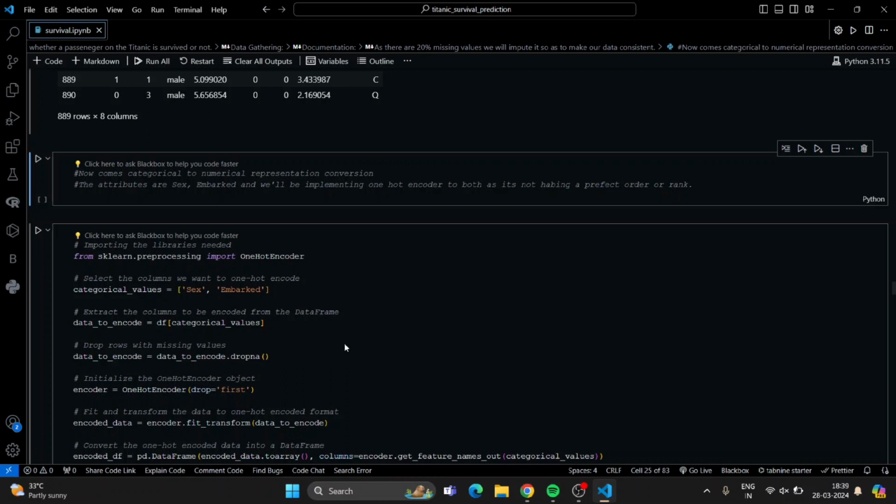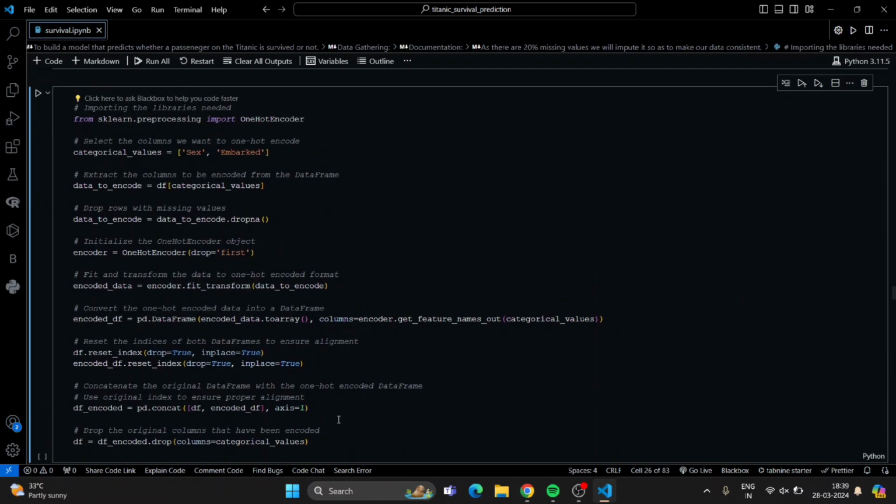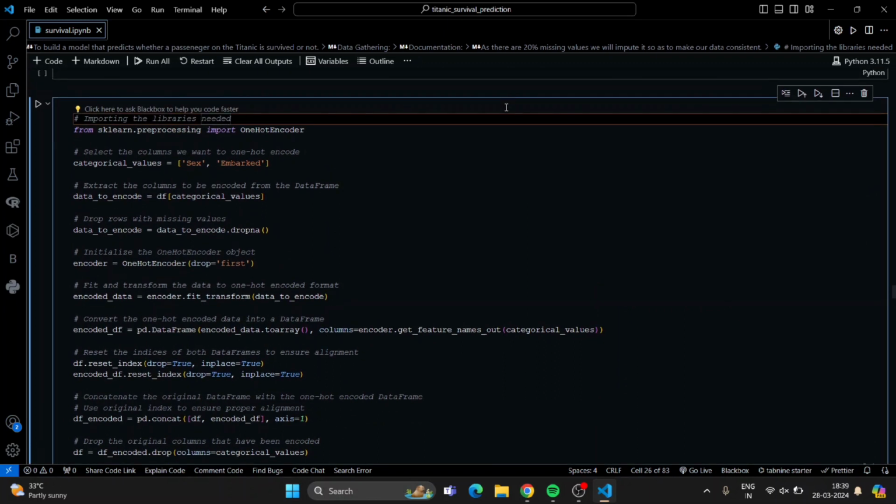But here I cannot say that male has the first rank and female has the second rank, or that embarked values C, Q or S have a first rank and so on. So we cannot say they are ranked values, and that is why we are implementing one hot encoder for these categorical values.